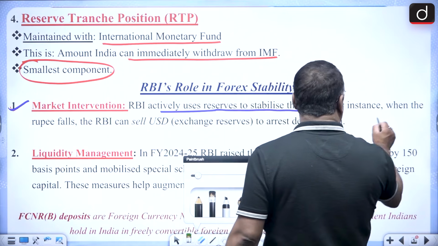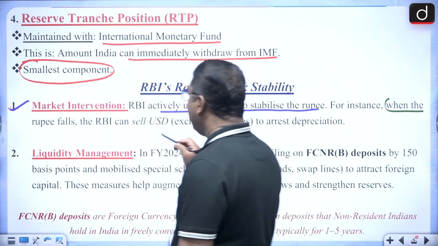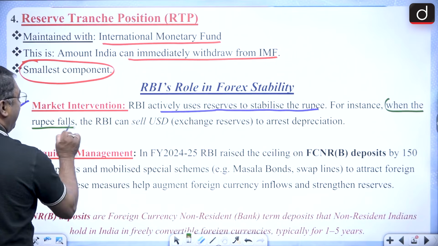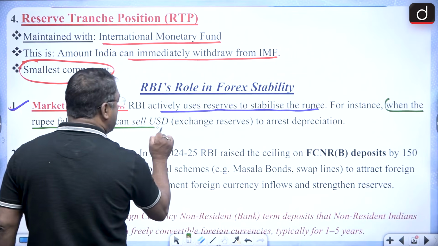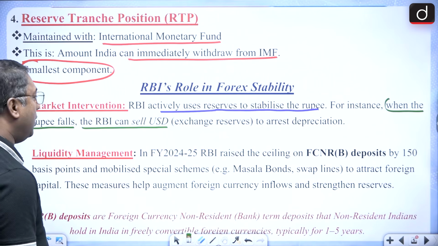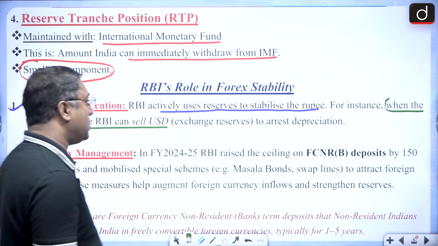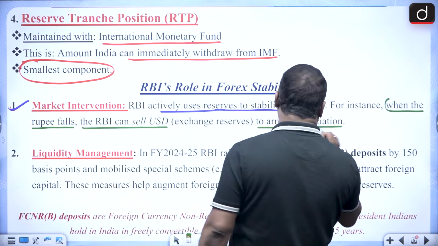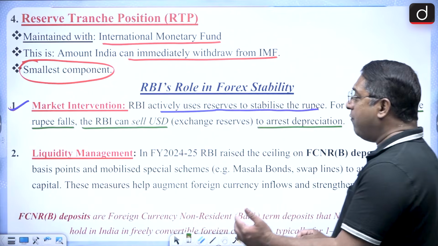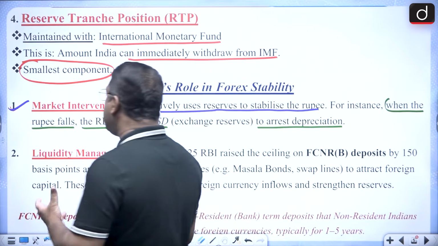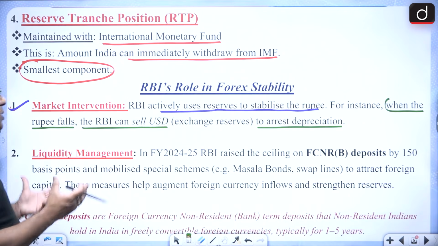For instance, when the value of the rupee falls, the RBI can sell foreign exchange. That is, the RBI can sell US dollars to counter depreciation, because when the value of the rupee falls, it means there is depreciation.